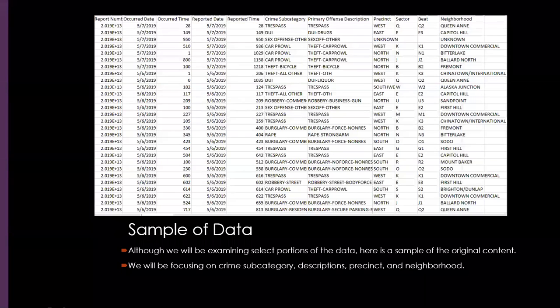There's a sample of the original data. We're only going to use certain sections, as I mentioned, but you can see here we were given lots of numerical data as well. So I was able to use some of the techniques we learned in RapidMiner throughout the year to parse and choose my attributes, what I wanted to study.